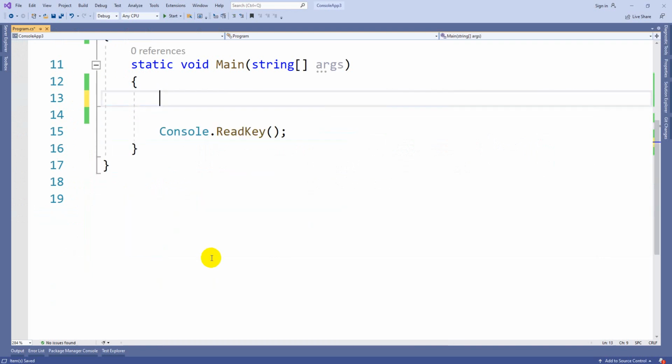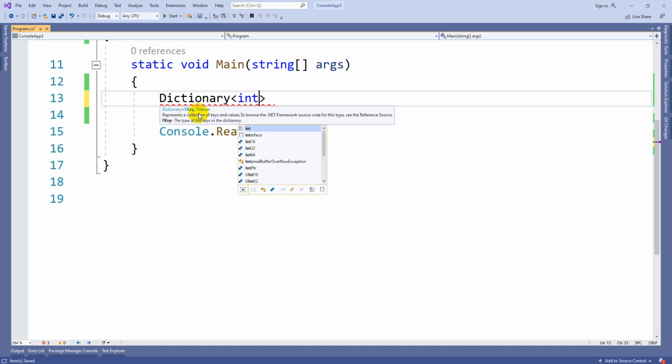Now you can see this dictionary, where you will have two templates. You can see the arrow marks also: template key and template value. Key is always unique. You should not duplicate a key. Value can be duplicated. I'm repeating once again. In a dictionary there will be two factors, one is key, another one is value. Key is always unique, you cannot duplicate, but value can be duplicated. Remember this. I'm taking integer type. Key can be any data type. Don't be in the mindset that key should always be a number. You can take anything. Then the value is a string.